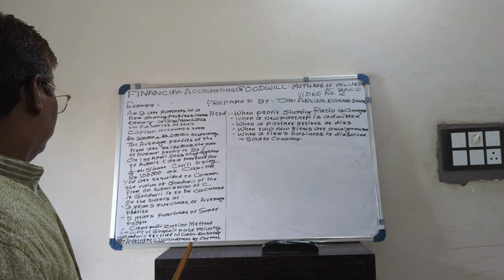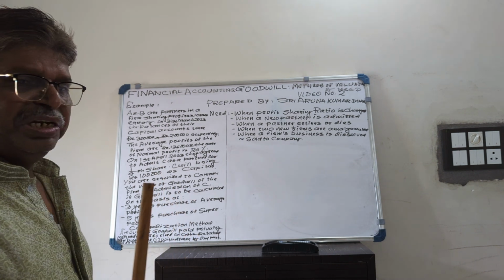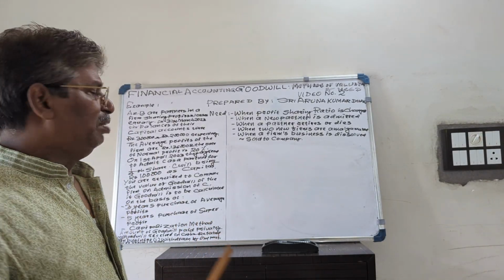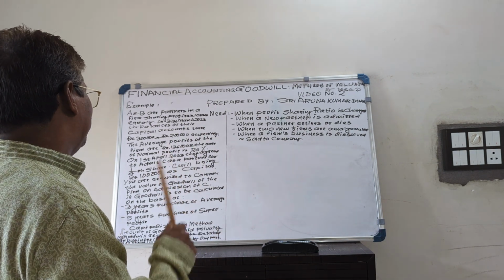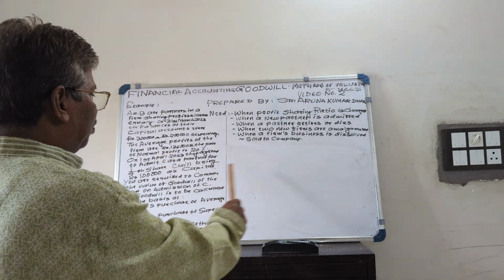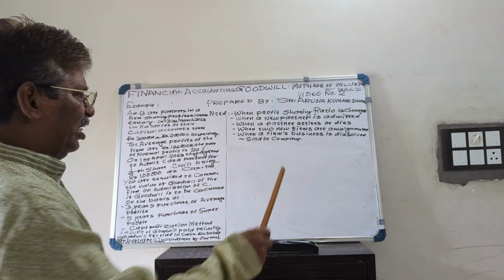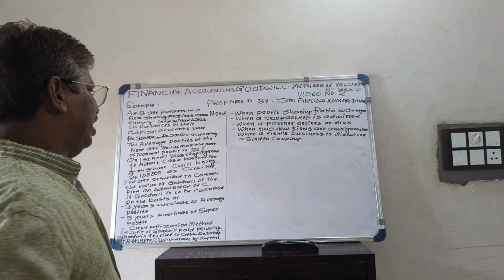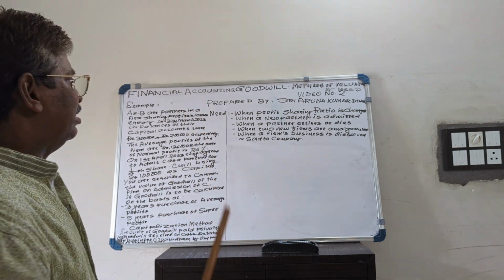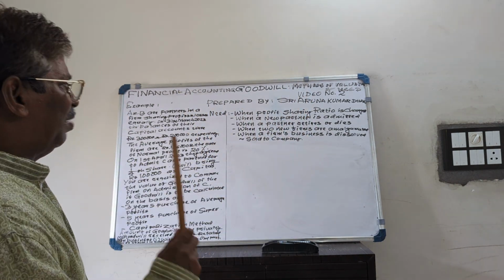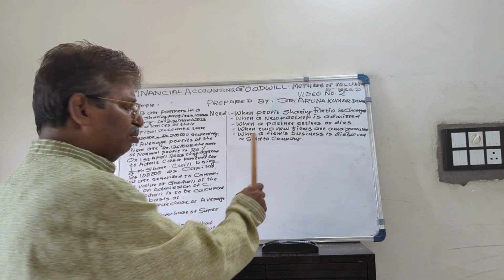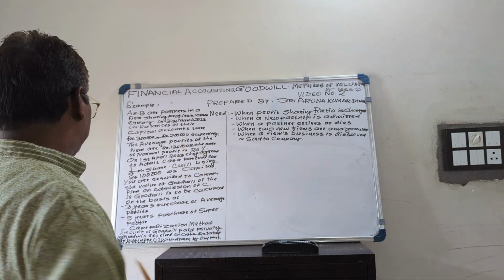So goodwill may be valued based on three methods. One is the average profit method. That means goodwill will be given at some number, like 2 or 3 or 5 times the average profit of the business. Average profit means, suppose the past 3 years' profit is given, that will be adjusted and the average will be calculated. Based on that average, suppose 3 years' average profit, 3 will be multiplied, and that will be the value of goodwill. And the new partner, suppose he is getting a 1/6 share, will bring 1/6 of the value of goodwill to the partnership business.